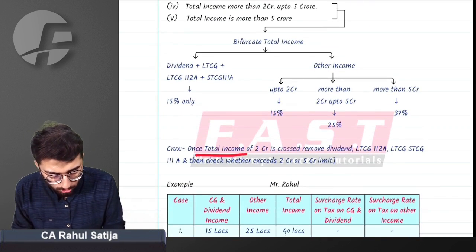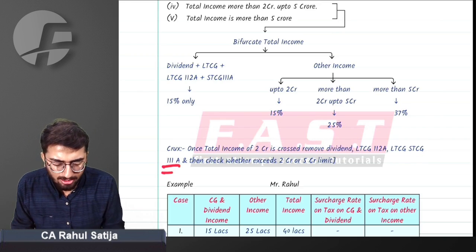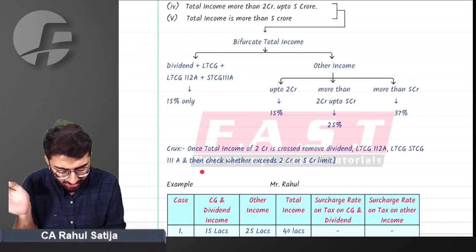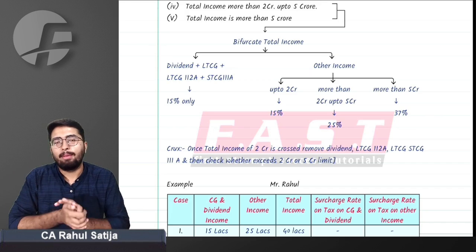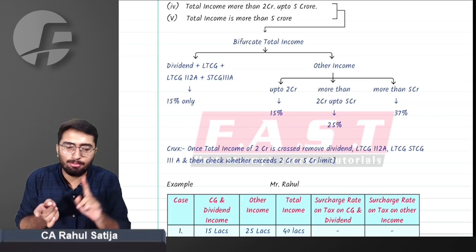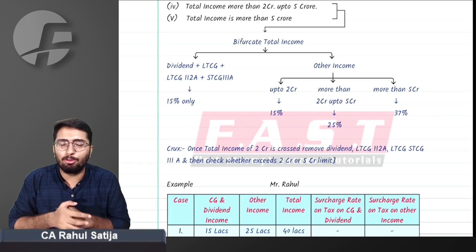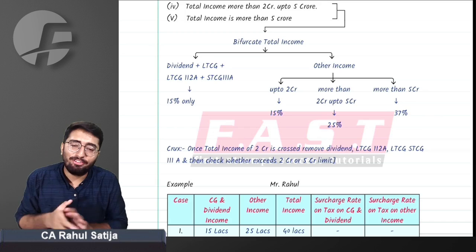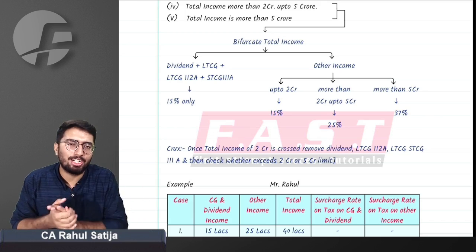Which means once total income of 2 crore is crossed, remove dividend, LTCG, STCG, and specially taxed income. All in all, the specially taxed income you have to remove and check whether it exceeds the 2 crore or 5 crore limit. So what is the surcharge rate? Up to 50 lakh, no surcharge. If total income is greater than 50 lakh rupees but not more than 1 crore, 10% surcharge is to be added. If total income is greater than 1 crore but not more than 2 crore, 15% surcharge is to be added. Then if income is greater than 2 crore to 5 crore, 25% surcharge, but only on other income, not on specially taxed income.